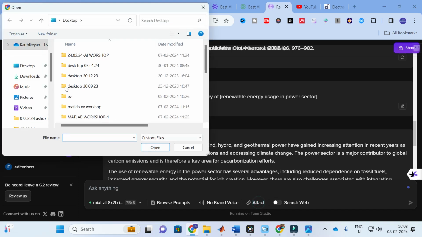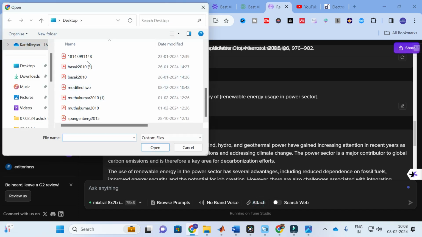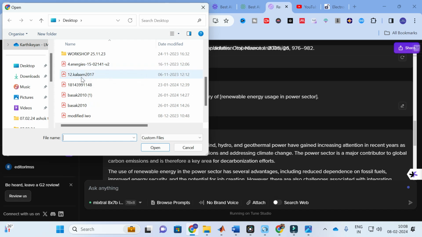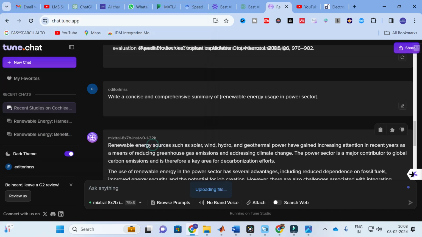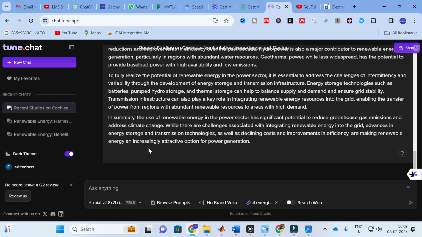Next, you can attach any document. For example, I am going to attach a particular document here. It's uploading the file. Let us see whether the document is attached or not. Yes, the document is attached.